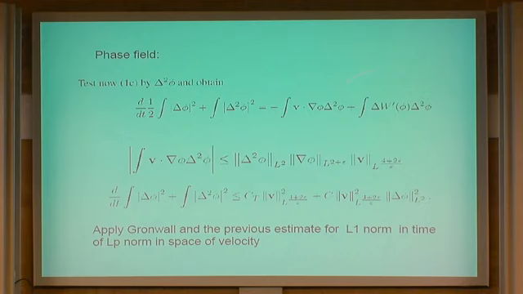Now use the fact that your P is almost bounded to get this inequality, where you have here the LP norm with P as large as we want by taking epsilon sufficiently small, okay? So this is bounded. Now you apply the Gronwall inequality, and then you find that the Laplacian of phi is bounded in time. So the L2 norm of Laplacian of phi is bounded in time, and Laplacian square of phi is L2 in time and L2 in space.